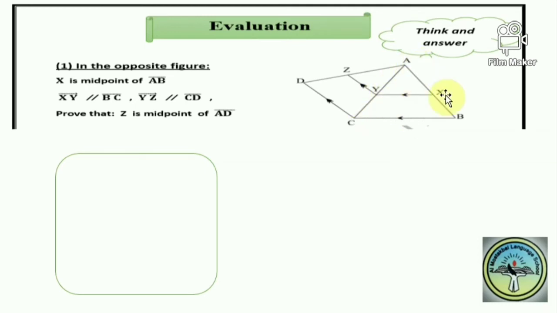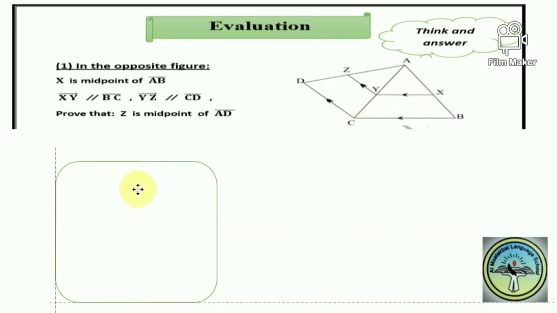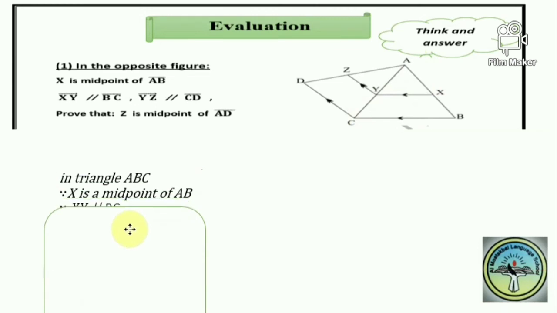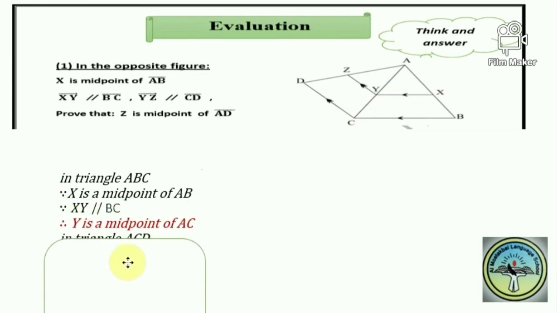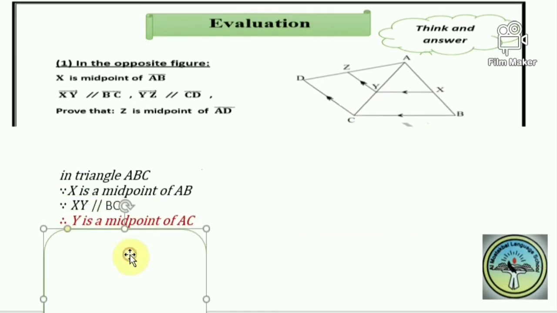So since X is a midpoint of AB, XY is parallel to BC, then Y is a midpoint of AC. So I start with triangle ABC and prove that Y is also a midpoint of AC. Then I will move to the next triangle.